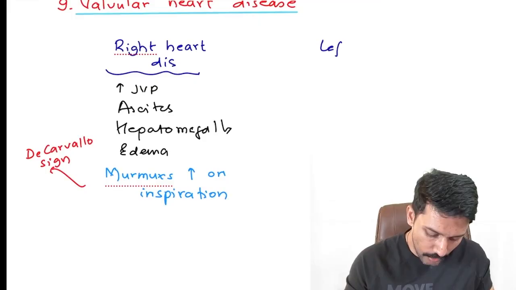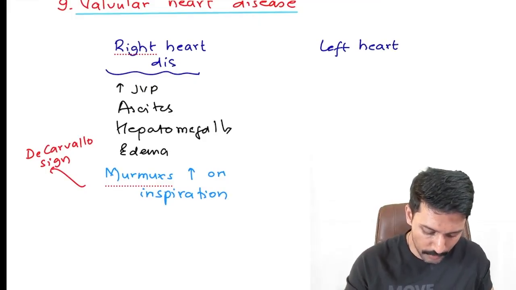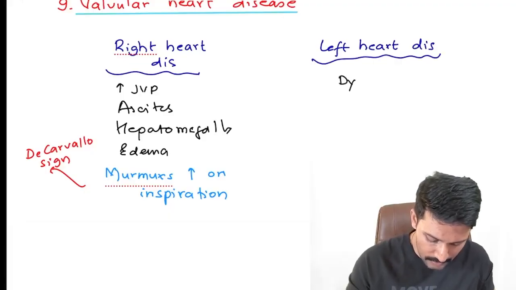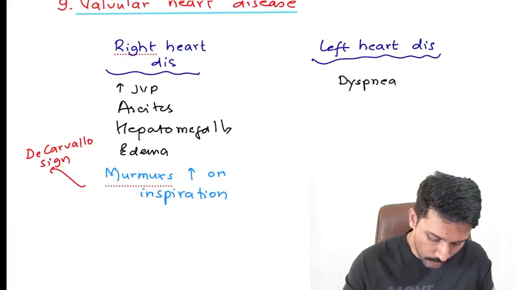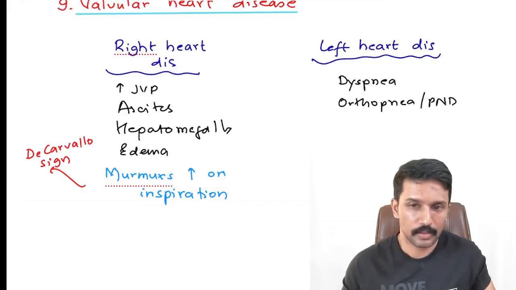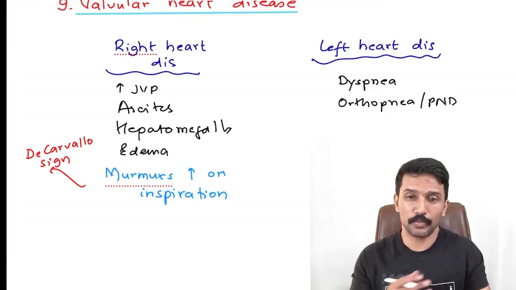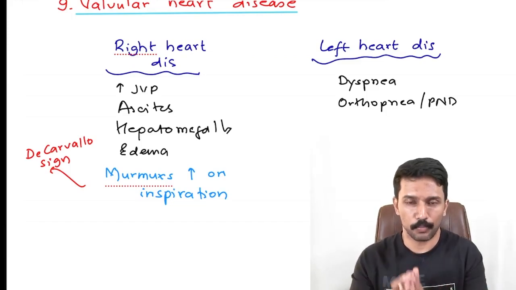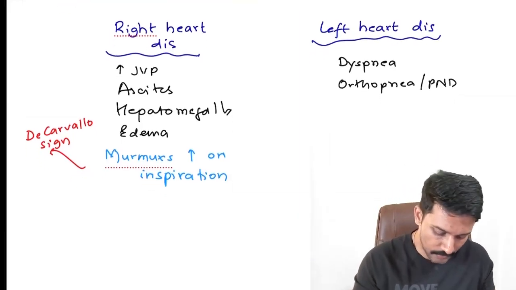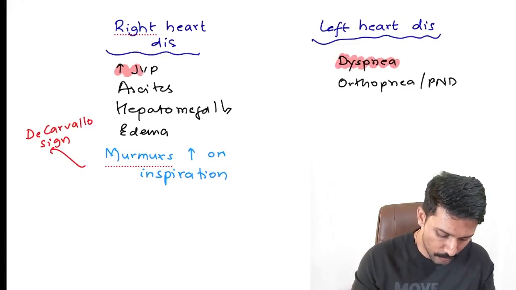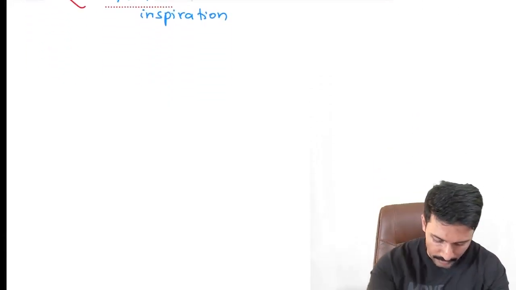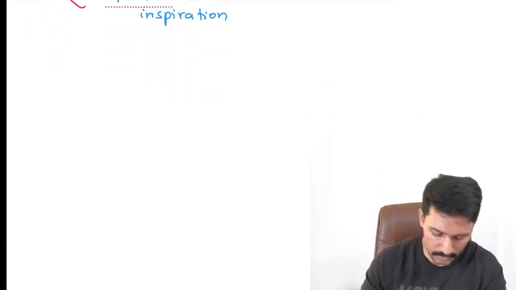If it is a valvular heart disease affecting the left side of the heart, that is the aortic valve or mitral valve, what symptoms are we going to get? We are going to get dyspnea. You may have orthopnea and PND. In some patients of left heart disease, if the stroke volume is low, like in aortic stenosis, you may have syncope. If stroke volume is not low, you may not have syncope. This is the basic thing that I want you to remember. Dyspnea, think of left. Raised JVP, ascites, hepatomegaly, think of right.